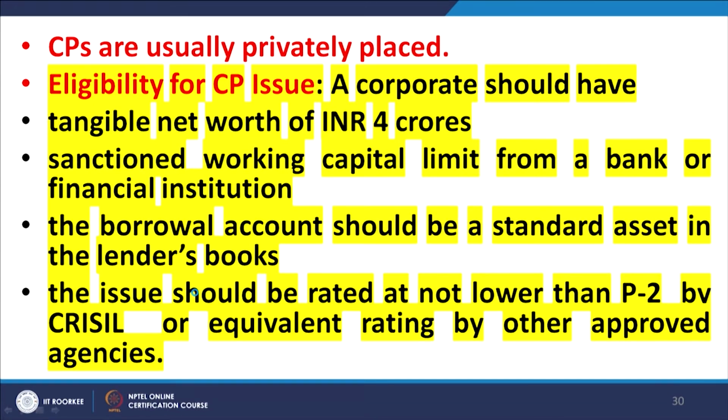The eligibility for a CP issue: the corporate should have a tangible net worth of not less than 4 crores, and a sanctioned working capital limit from a bank or a financial institution. Number 3, the borrower account should be a standard asset in the lender's books. That means there should be no default as far as the borrower account is concerned. It should not be classified as a sub-standard asset or a non-performing asset. The issue should be rated not lower than P2 by CRISIL or equivalent rating by other rating agencies which are approved for this purpose.